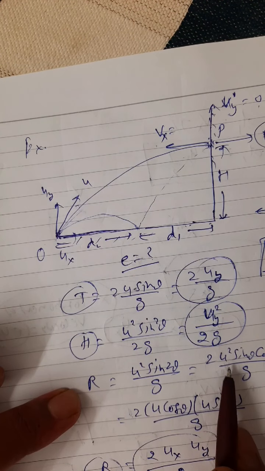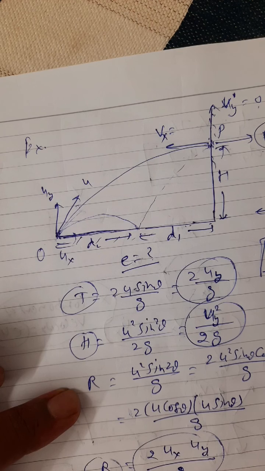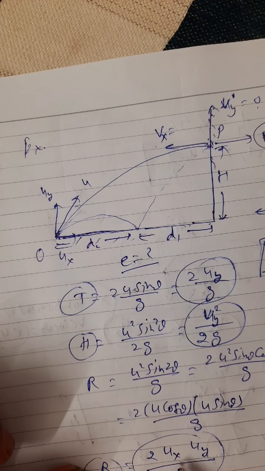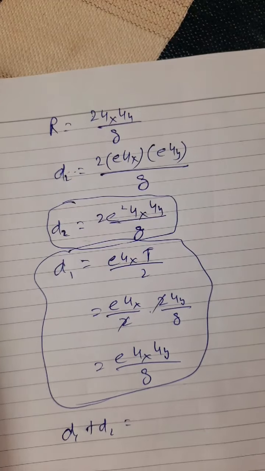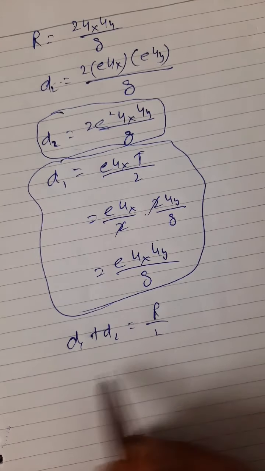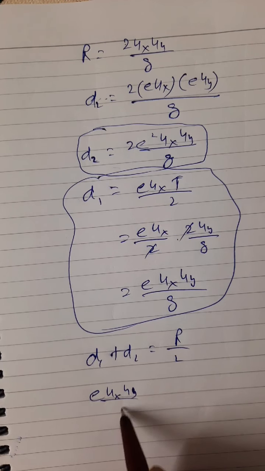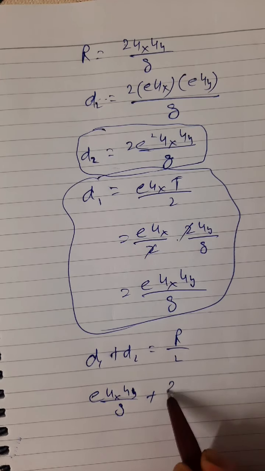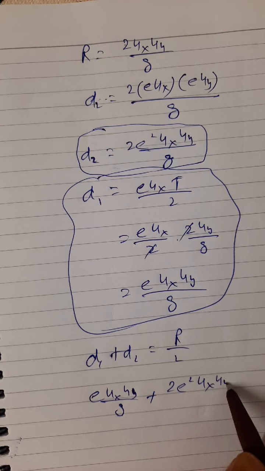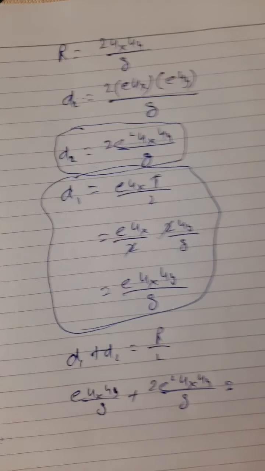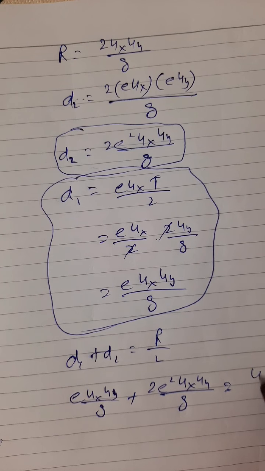The range is 2 ux uy by g, so half of it will be ux uy by g, meaning the given range here is R by 2. d1 is e ux uy by g plus d2 is 2e square ux uy by g, and the range 2 ux uy by g upon 2 is cancelled out.